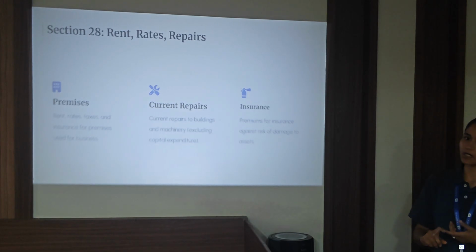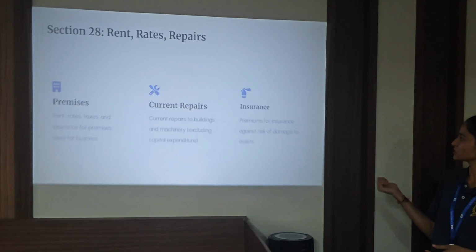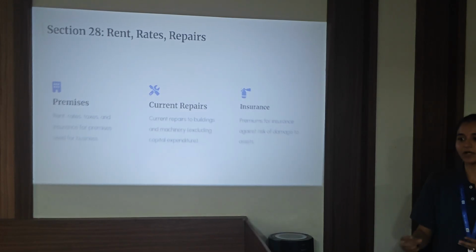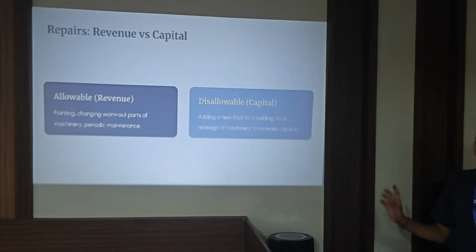Then current repairs, any current repairs to the building or machinery are allowed as a deduction from the income. Also insurance, any insurance premium on stock in trade or any transit insurance are allowed as an expenditure. Here, under current repair, there are two types. We have revenue expenditure and capital expenditure. What does revenue expenditure mean?